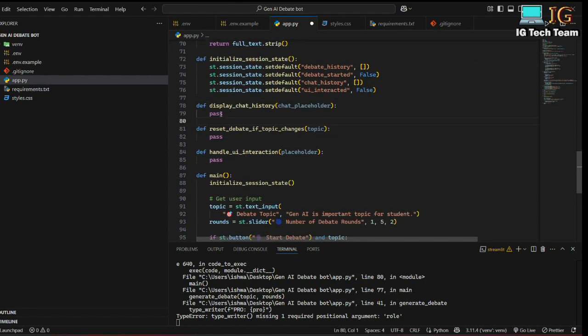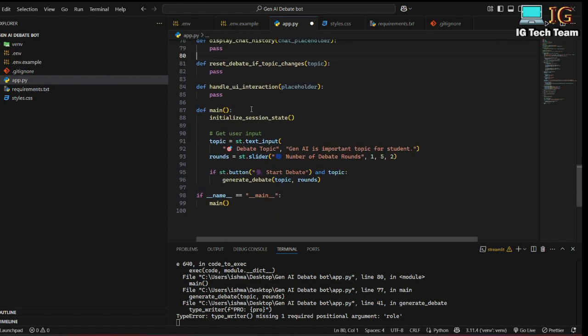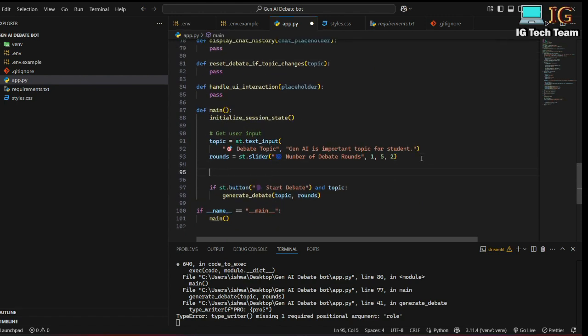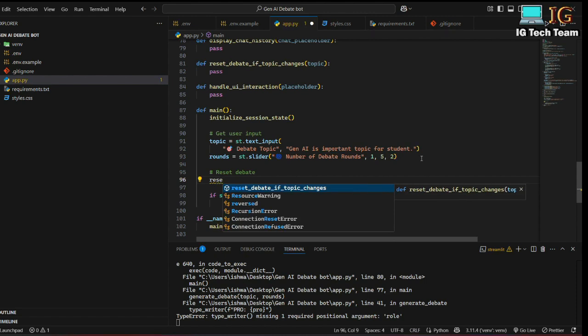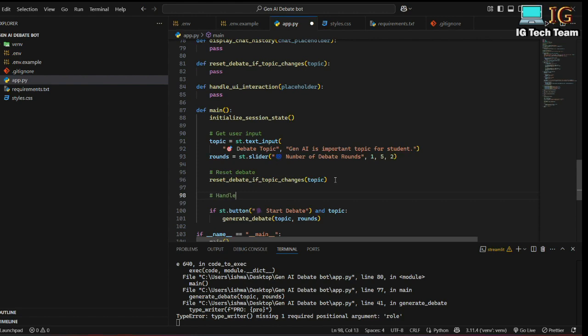and I will be calling these functions in this main. So here I can call this function reset debate if topic changes, and I will be providing topic. So if I change the topic, then I'll be passing that topic to this function, and also handle UI interaction.